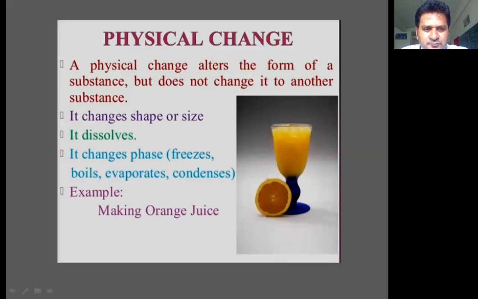What is physical change? Physical change is nothing but the substance does not change its material, it only changes its physical state. The change that only affects the physical state of the matter is known as physical change.